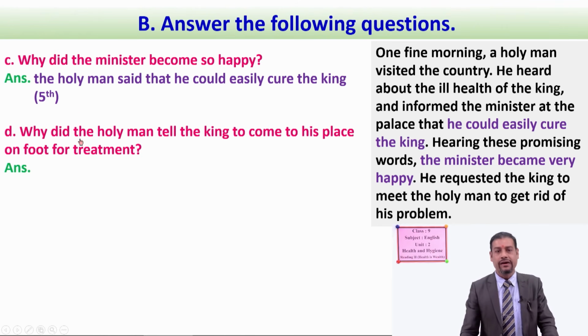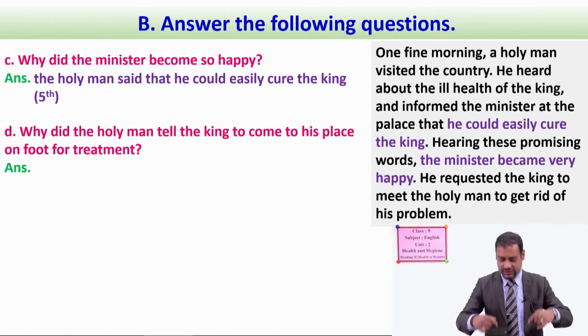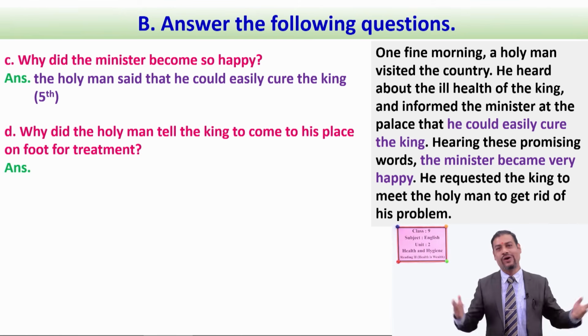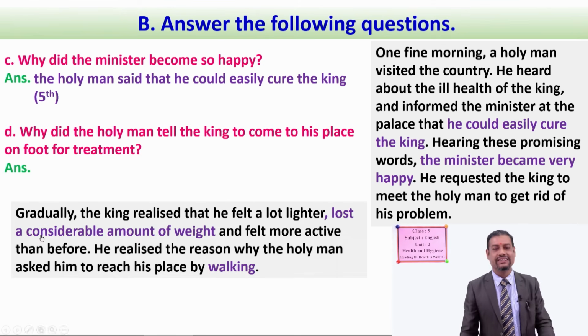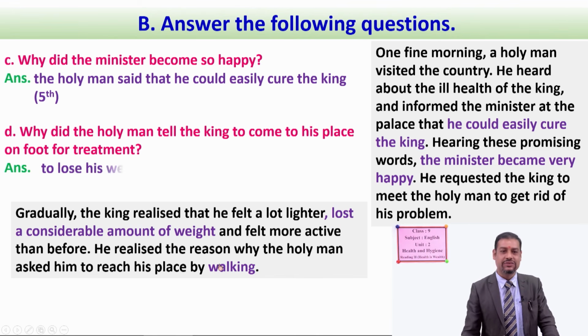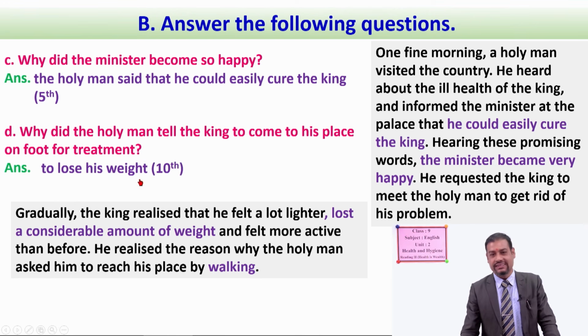Now number D. Why did the holy man tell the king to come to his palace on foot for treatment? Why? What was the reason that the king had to go to his house on foot, by walking? You can find this answer in this paragraph. And these highlighted are the main ideas for this question's answer. Lost a considerable amount of weight walking. See, and your answer should be to lose his weight. And the full sentence can be, the holy man told the king to come to his palace on foot for treatment to lose his weight. You can find it in the 10th paragraph of your text.